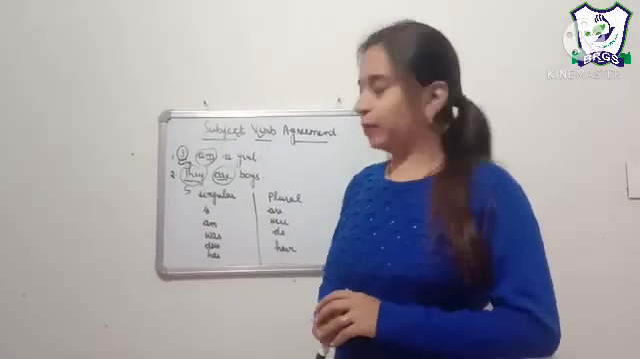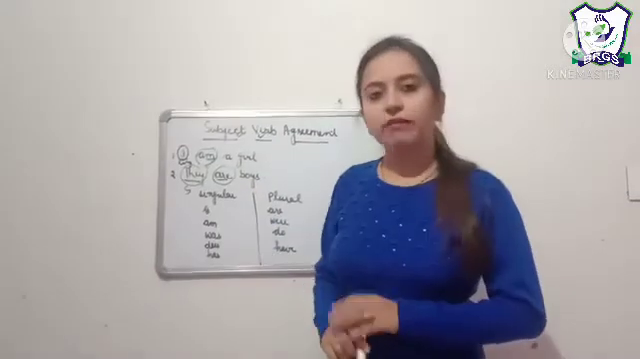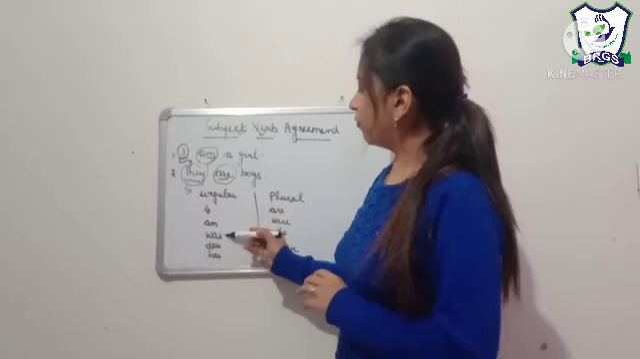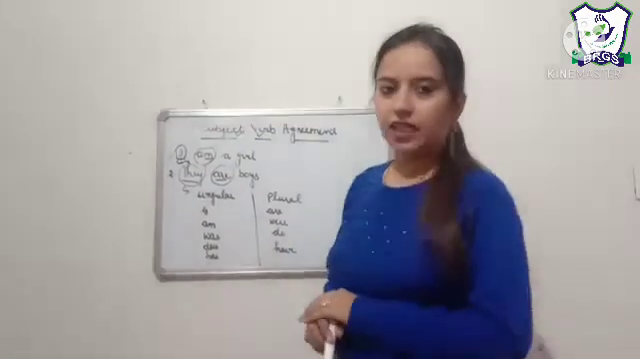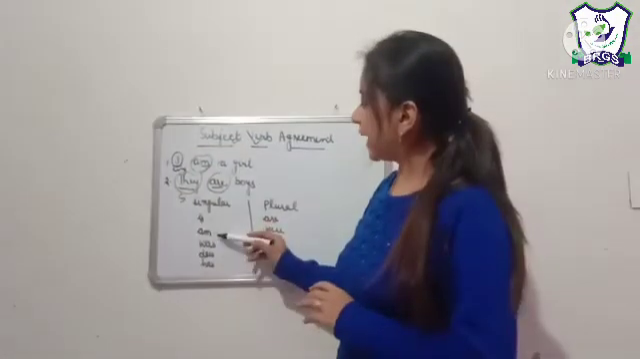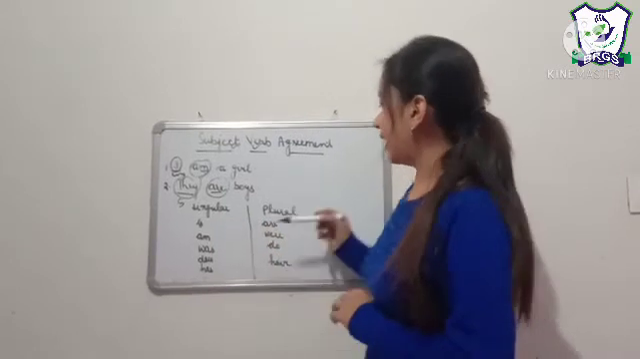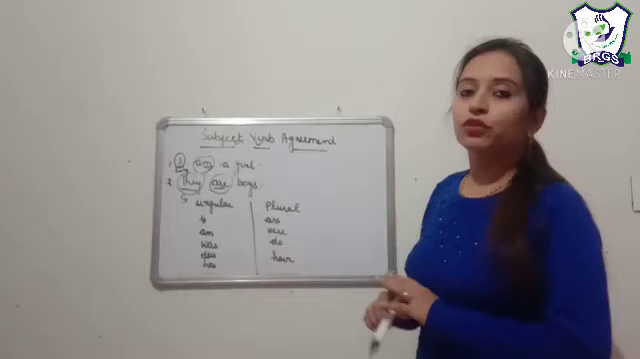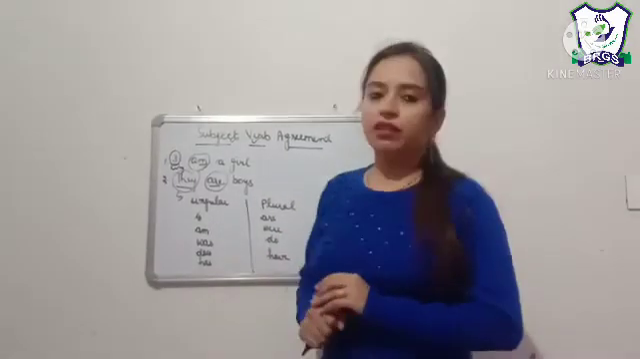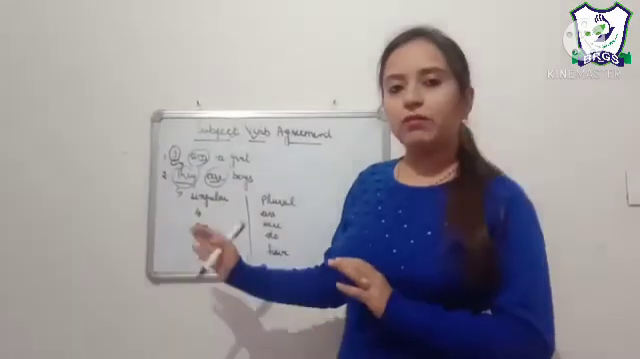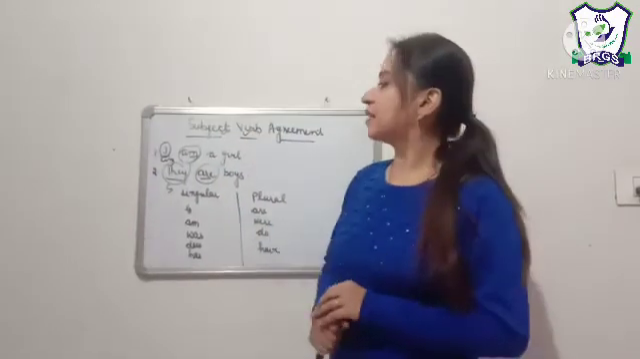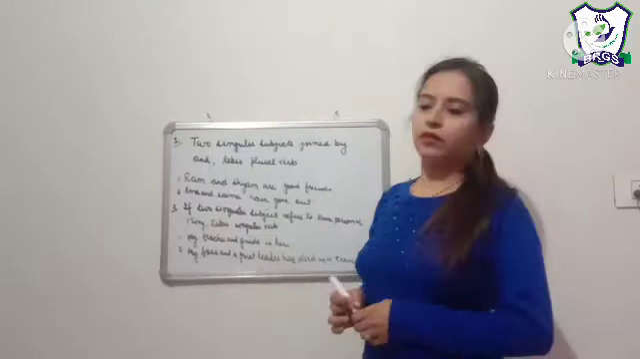Now students, let me quickly tell you what are singular verbs and what are plural verbs. Singular verbs are is, am, was, does and has. And our plural verbs are are, were, do and have. So you have to recall whether a verb is a singular verb or a plural verb. Now we shall move to the various subject and verb agreements.